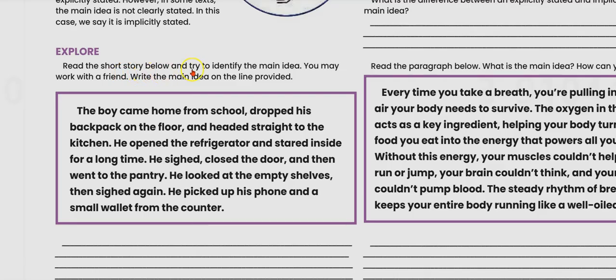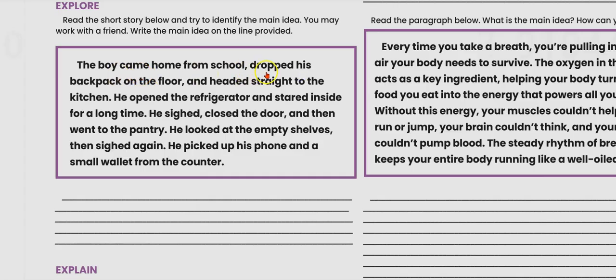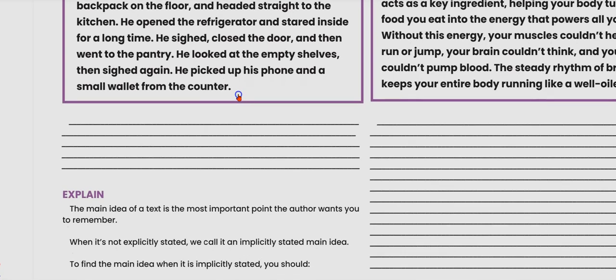Explore. Read the short story below and try to identify the main idea. You may work with a friend. Write the main idea on the line provided. The boy came home from school, dropped his backpack on the ground, and headed straight to the kitchen. He opened the refrigerator and stared inside for a long time. He sighed, closed the door, and then went to the pantry. He looked at the empty shelves and sighed again. He picked up his phone and a small wallet from the counter. So, what do you think is the main idea?